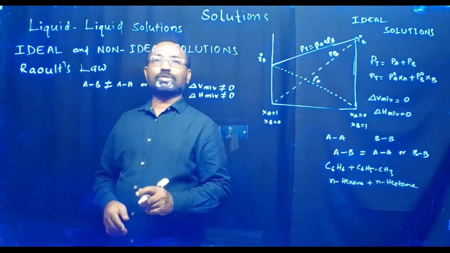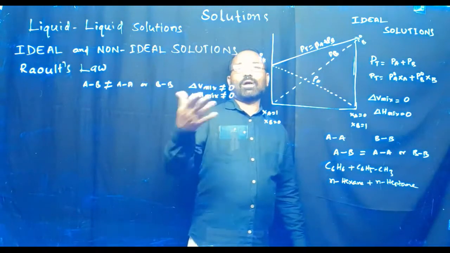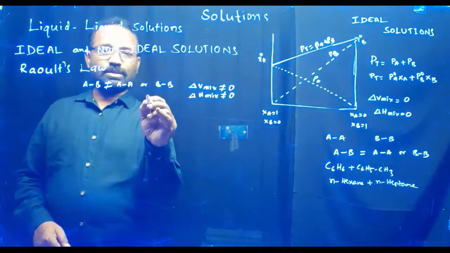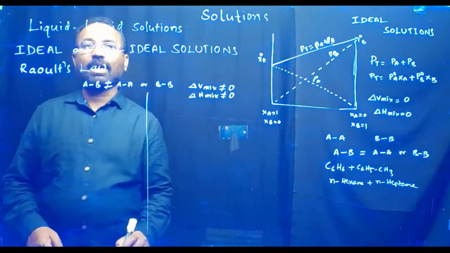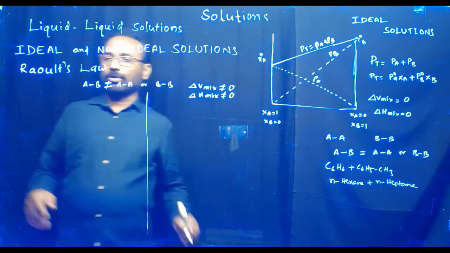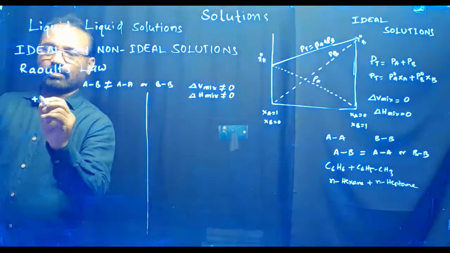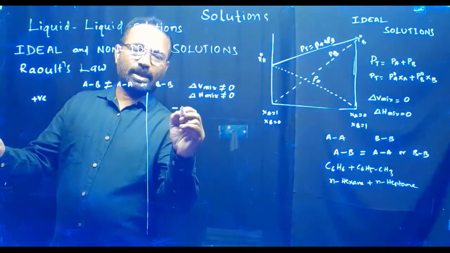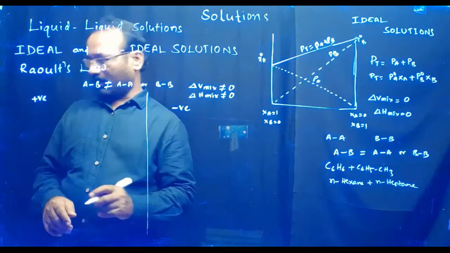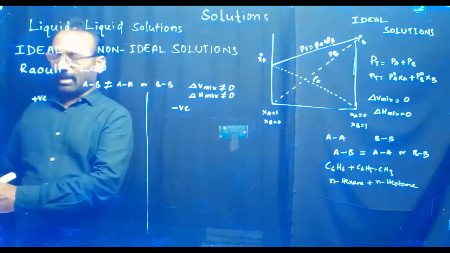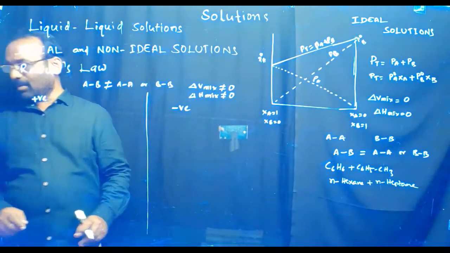In that case, non-ideal solutions are possible. In case of non-ideal solutions, again there are two types. One is positive deviation, and the second one is negative deviation from Raoult's law.